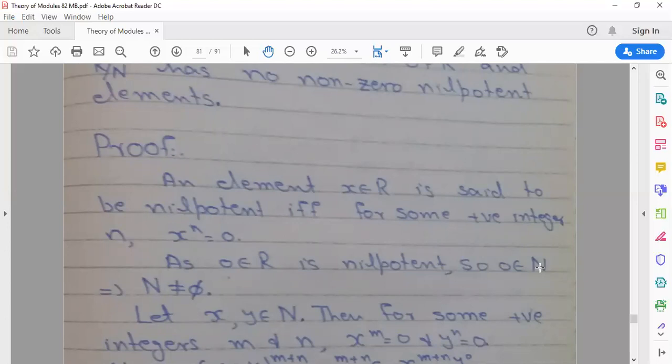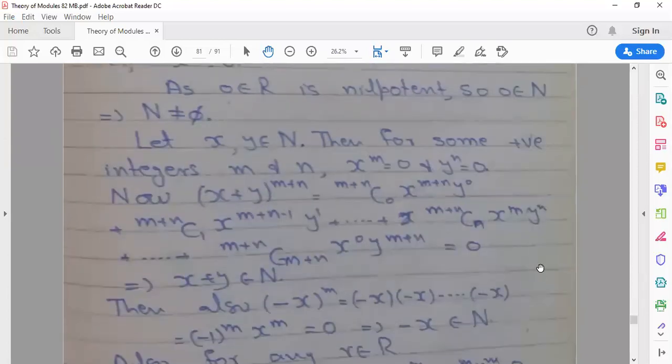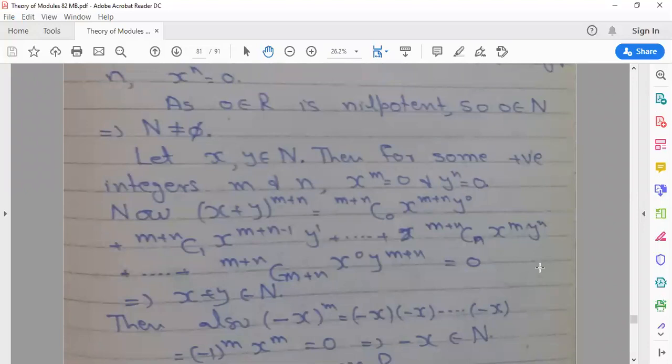After this, we prove that N is a subgroup. In ring theory, N is a subgroup of ring R if it satisfies these two conditions: x minus y and x multiplied by y. But here, by using mathematical induction, we prove that N is a subgroup.